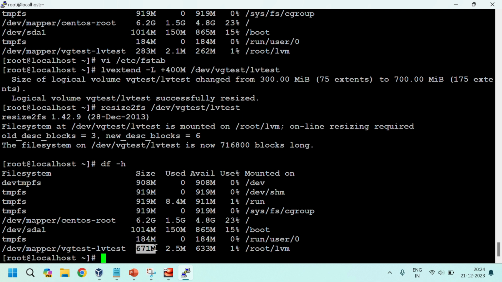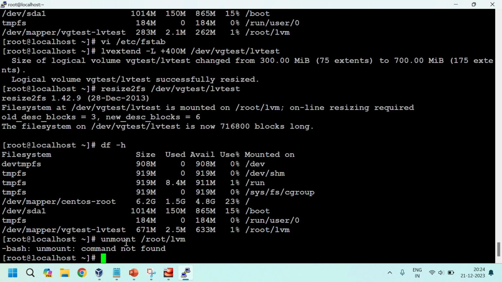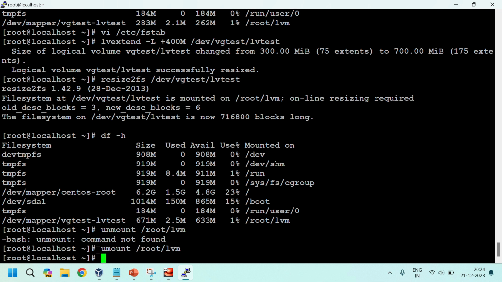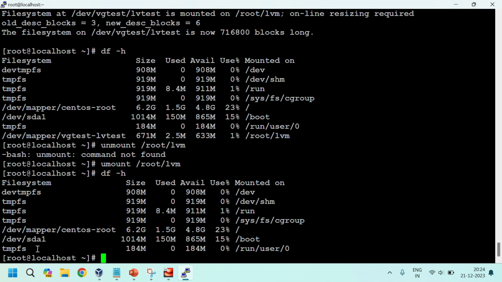then we can use the mount -a command to remount the same file system. Let's see, first unmount this one, umount. df -h. So there are no more file systems under this LV. Now we can use the e2fsck command to organize the data.